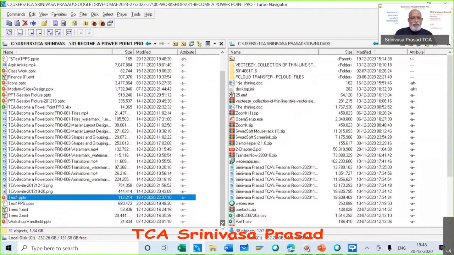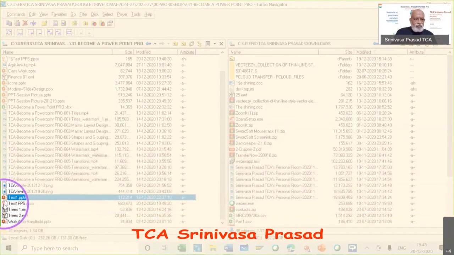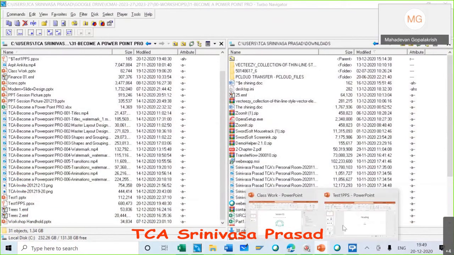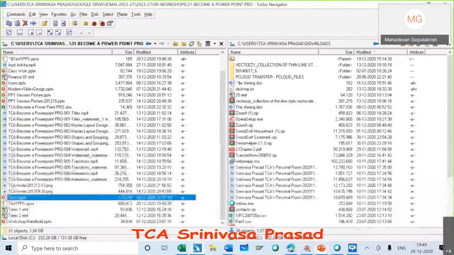One more thing I wanted to say. Look at the icon of PPS. It is different. It is only a PowerPoint show, whereas here it is P. Here it is show. This symbol only will show in that. If you look at it, this symbol is coming in this PPS. So if I double click PPS,